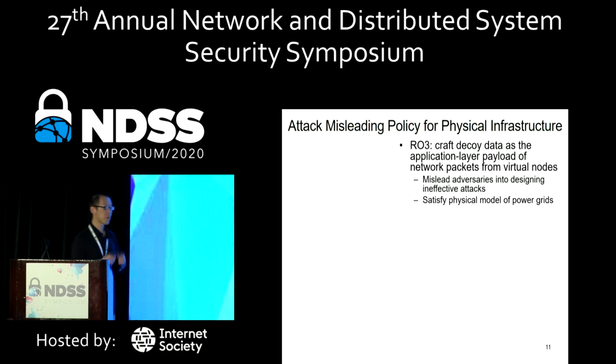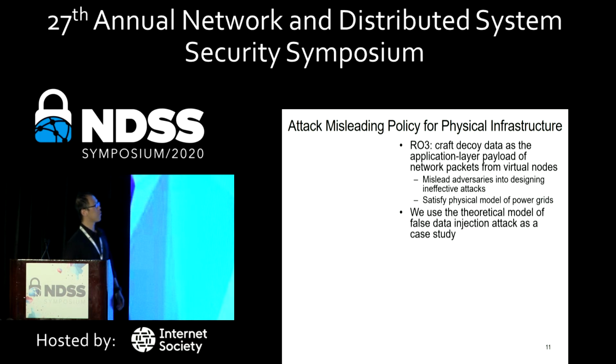The attack misleading policy, here we only describe the attack misleading policy to achieve the third anti-reconnaissance objective. So we craft the decoy. In this policy, we try to craft the decoy data as the application layer payload of the network packet from the virtual node. They need to satisfy two requirements. The first requirement is to mislead adversaries into designing ineffective strategies. The second one is that some of those decoy data need to satisfy the physical model of the power system.